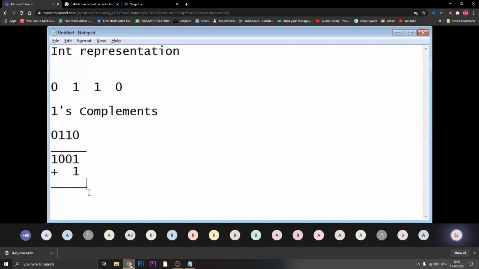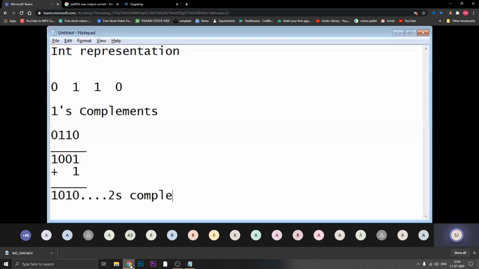Whatever answer comes of this 1001 plus 1: lastly 1 plus 1 is 0, it will carry 1, so your answer is 1, then 0, and then 1. So this will be your answer, called a 2's complement.